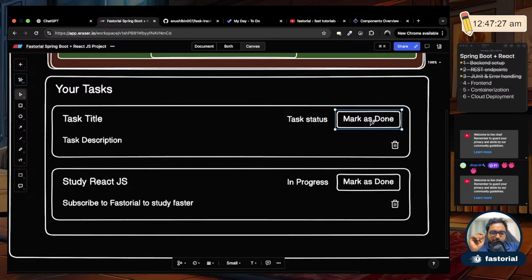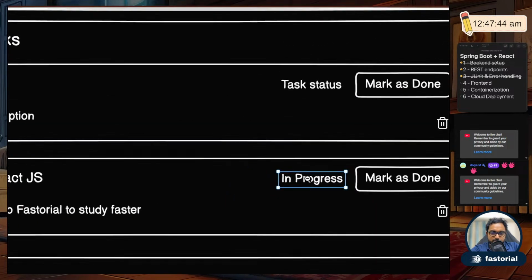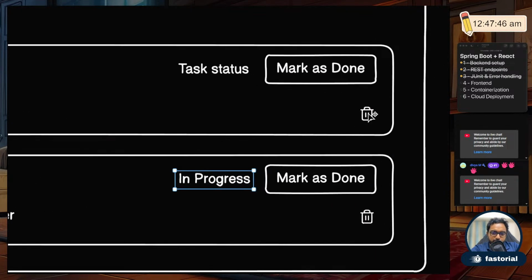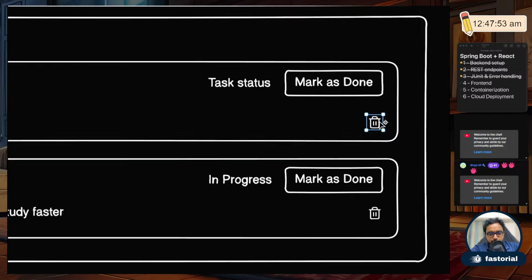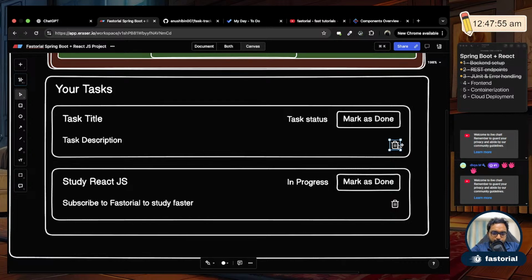You can mark it as in progress if the task hasn't started yet, or mark it as done, or if the task is done by mistake, you can restart the task. Here it will say the task status, like in progress or to do. And at the bottom right of each card, we will have a delete button if you want to delete the task. So let's do it.